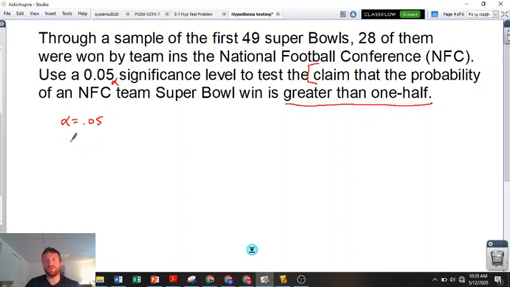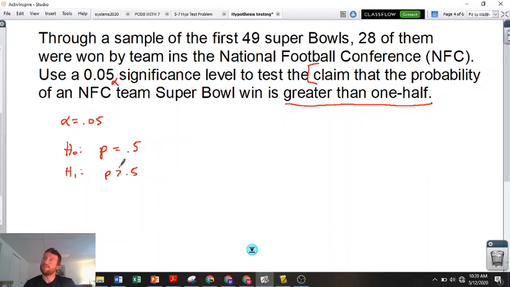So the first thing we always do is look at that claim and we identify our null and our alternative. So our null, P, probability, P, proportion, all the same thing, equals the number they give us. And, oh my goodness, this is the same problem we just did, just a different context.